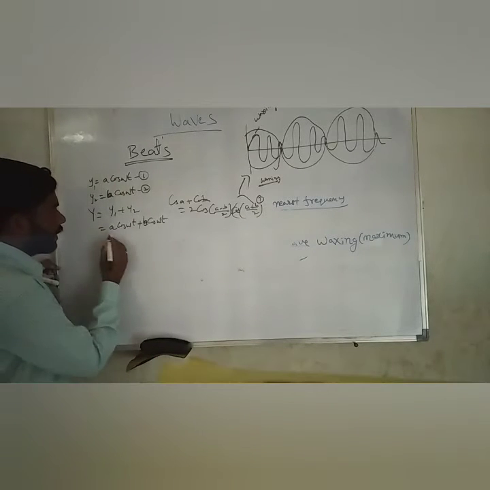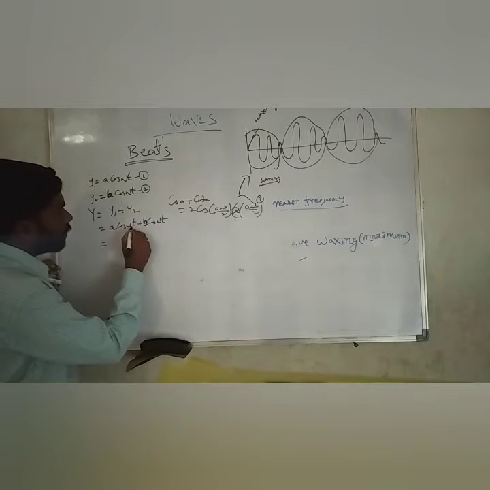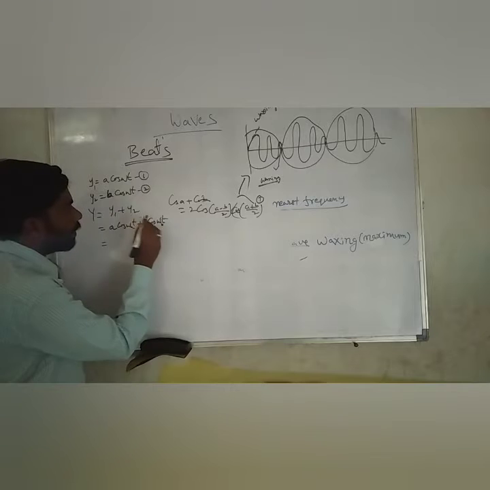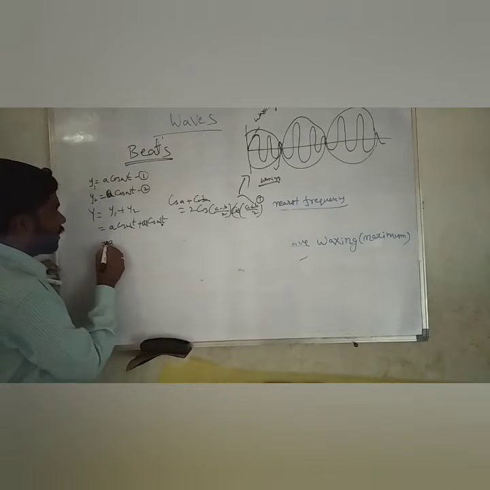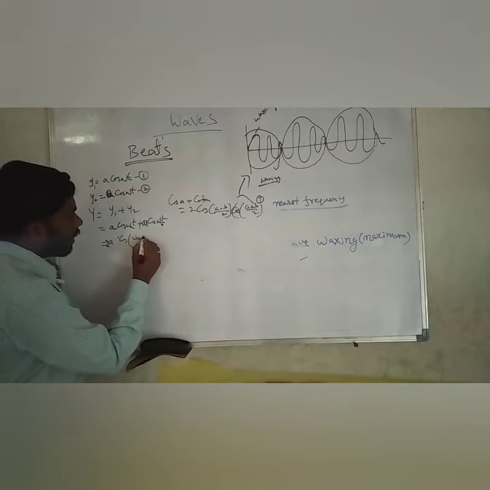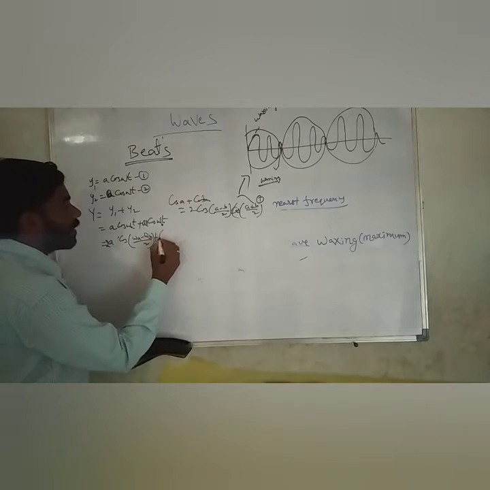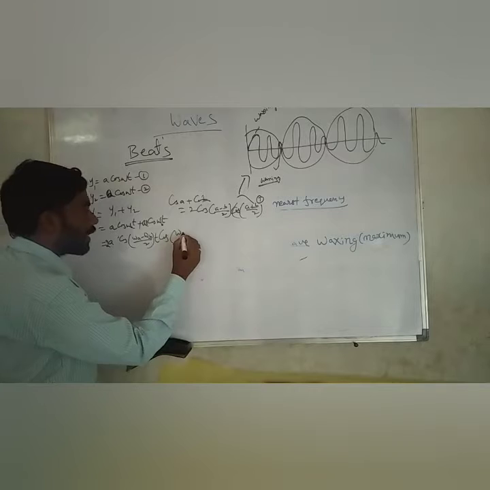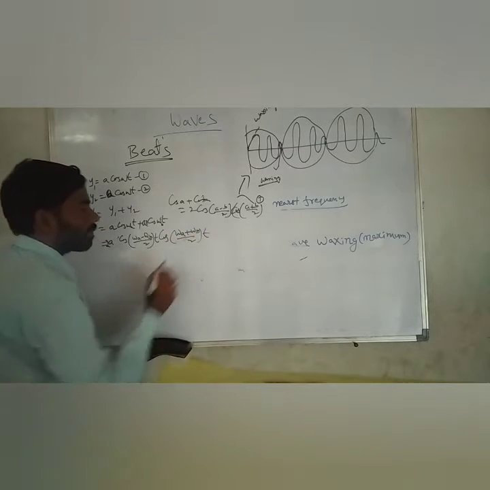Suppose this one is omega A, this one is omega B, and the amplitude A is the same. Then taking 2A outside, we get cos of (omega A minus omega B) by 2 into t, times cos of (omega A plus omega B) by 2 into t.